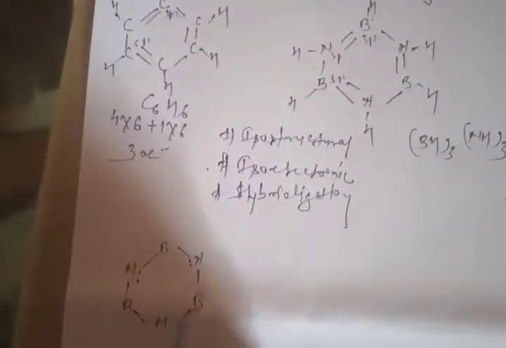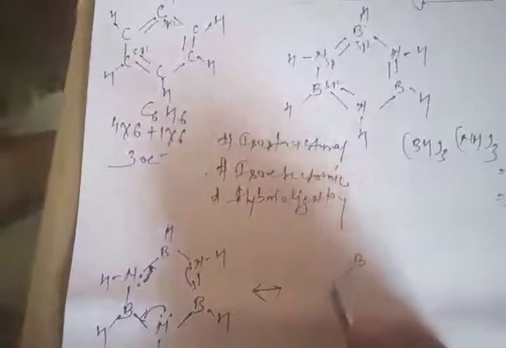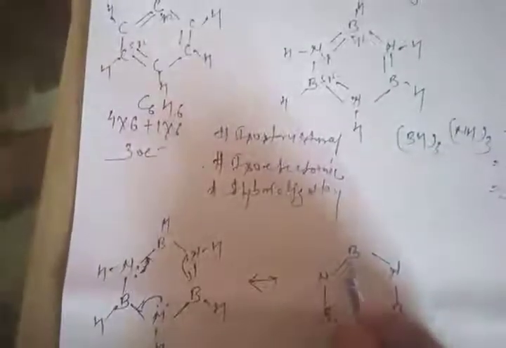And as you know, every nitrogen has a lone pair of electrons. So this lone pair will shift here, and this lone pair will shift here, and this will give the structure boron, nitrogen, boron, nitrogen, boron, nitrogen. Here we have a pi bond, here we have a pi bond, here we have a pi bond.